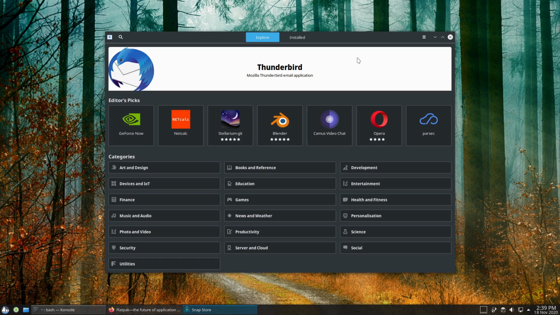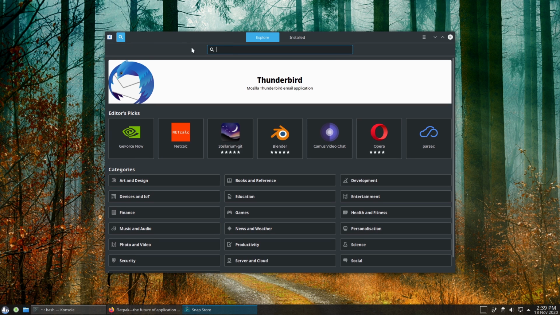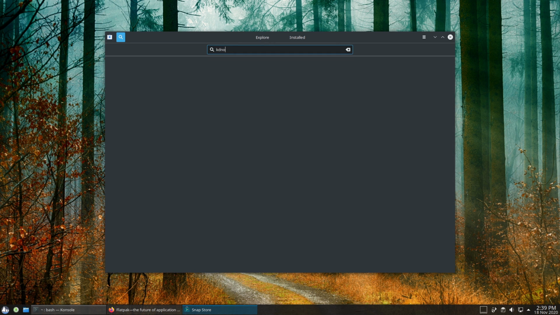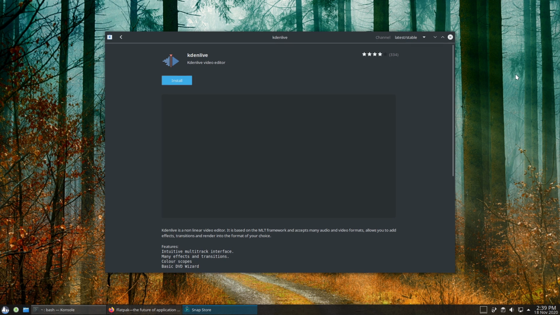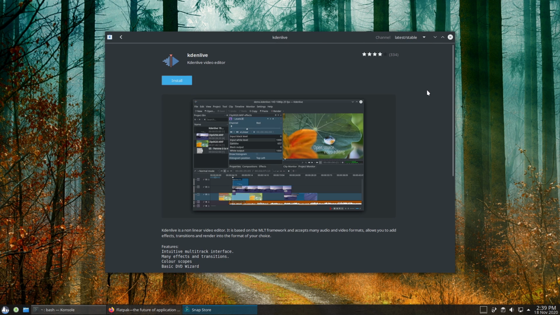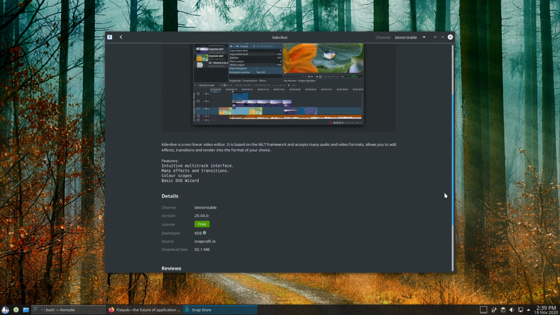So the first take-home message is Solus out of the box, while it's good and things are going to work, we are going to see that we don't have GUI set up for Snap Store out of the box. Maybe it might be nice if they did that, as much as I'm not a huge fan of them. But at the same time, you know, depending on what you're looking at.